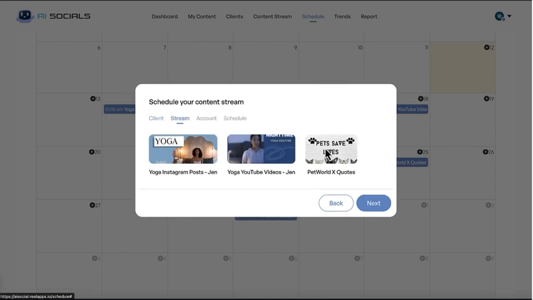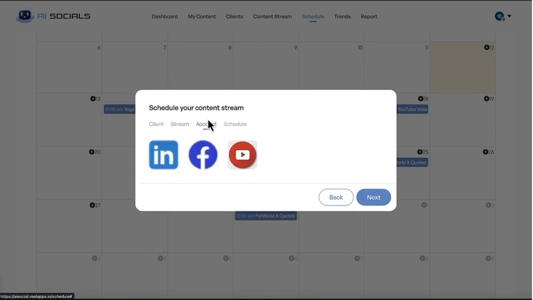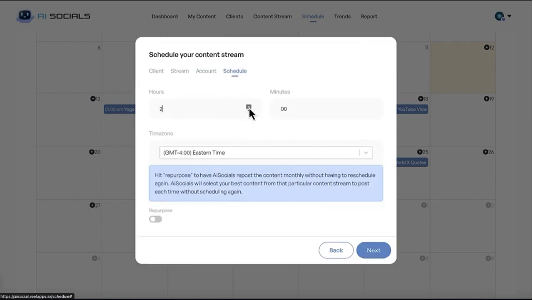For example, quotes can post each Monday and Friday at 2 p.m. Memes will post at 3 p.m. A content stream of videos will post on Friday at 12 p.m. The app will then post whatever content you have uploaded to that particular stream at that time, and once it runs out of posts, it will start recycling the older posts at the best times, so you're always posting content continuously. Clients will have no idea it's a smart software and assume that you have an around-the-clock team logging in and out to schedule these posts.